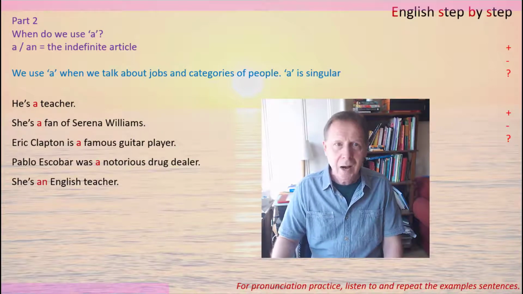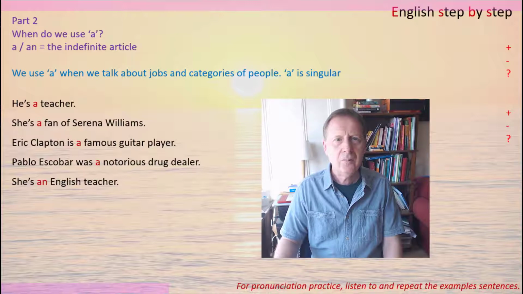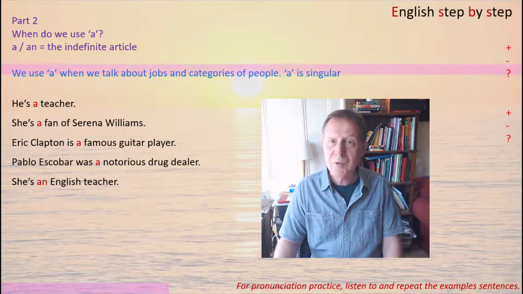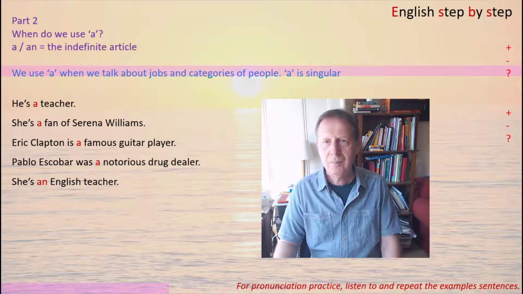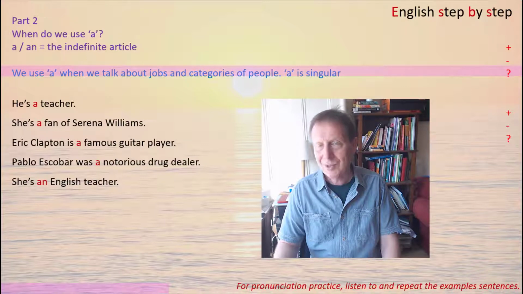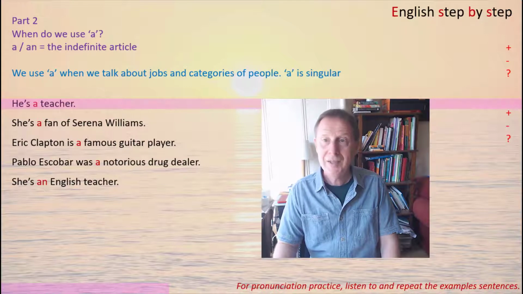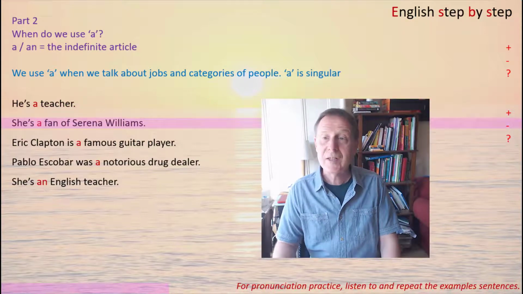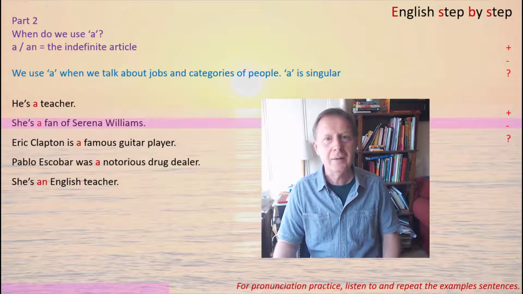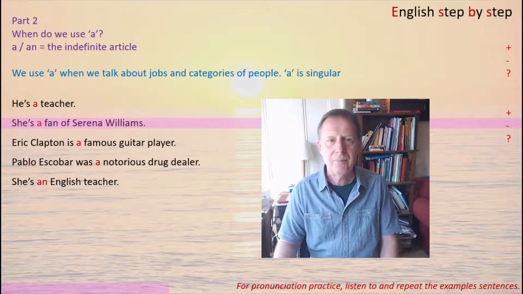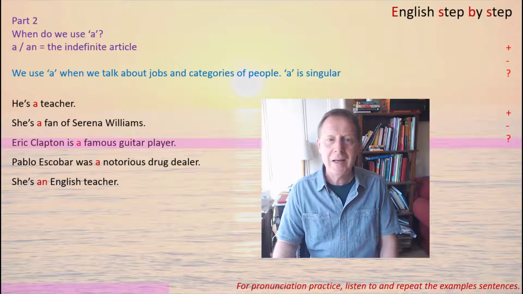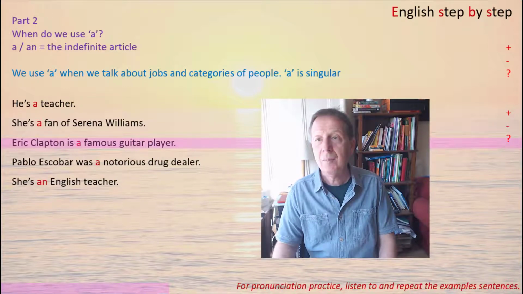We also use a, the indefinite article, when we're talking about jobs and categories of people. And again, a is singular because it means one. For example, he's a teacher. She's a fan of Serena Williams. So a fan is a category of person. Next one. Eric Clapton is a famous guitar player.